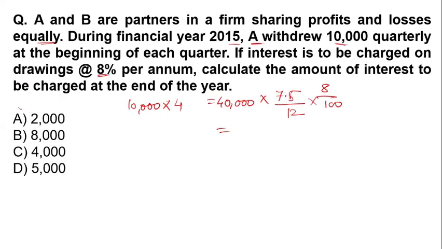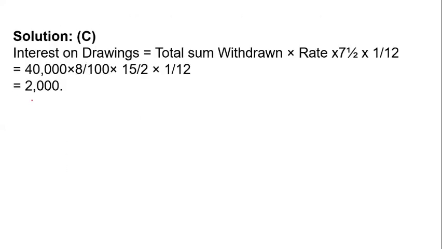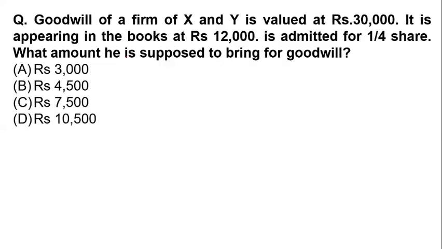So 2,000 is the right answer. You can either write it like this or calculate it like this.